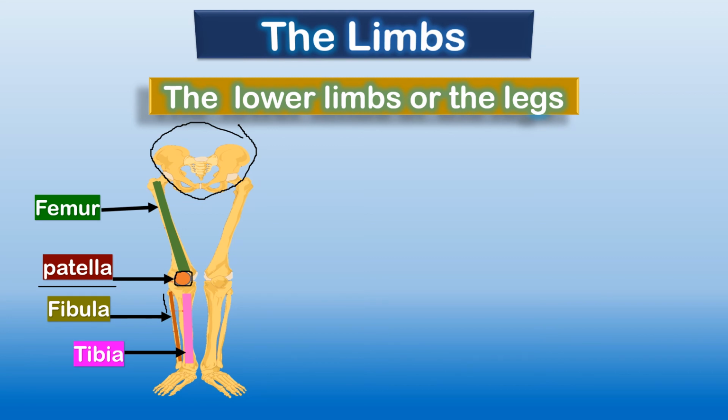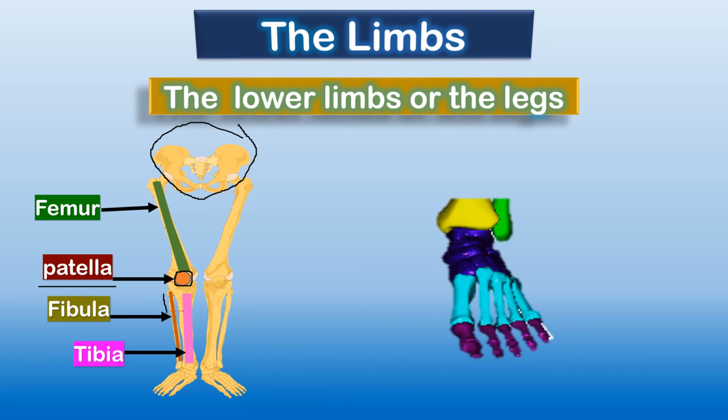This much is clear. Now let's understand the foot. This is the image of our foot. Yes, children. Now this blue part, can you see this blue part? The small dark blue color bones, what do we call them? We call them tarsals. And to make you understand, we have chosen different colors.